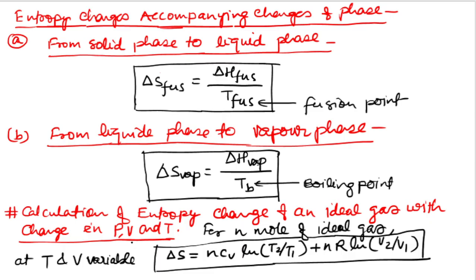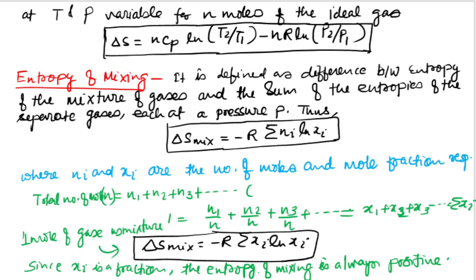Now calculate the entropy change of an ideal gas with change of P, V and T. For n moles of ideal gas with T and V variable, you will get an expression like this: del S is equal to nCV ln T2 upon T1 plus nR ln V2 upon V1. In the earlier case, T and V were the variables.